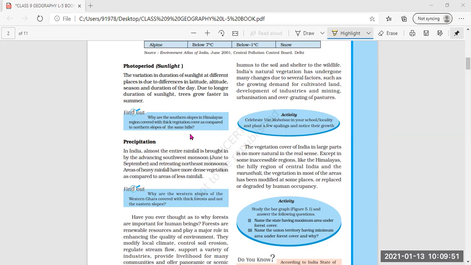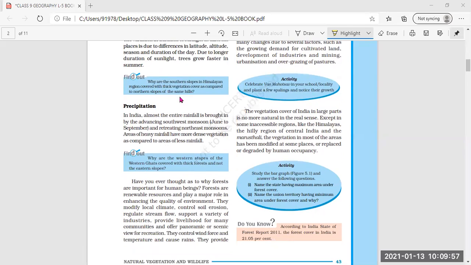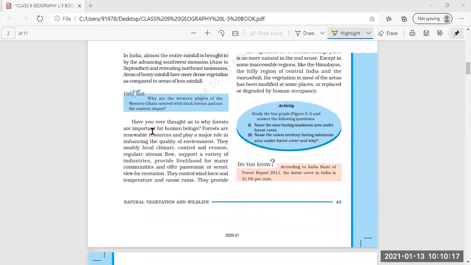Now, why are the southern slopes in Himalayan regions, you can find out this answer. And in the next class, we are going to discuss this. Why are the southern slopes in Himalayan regions covered with thick vegetation cover as compared to the northern slope of the same hills? Clear? In the next class, I'm going to discuss this, or you first find out the answer, and we are going to discuss this in the next class.